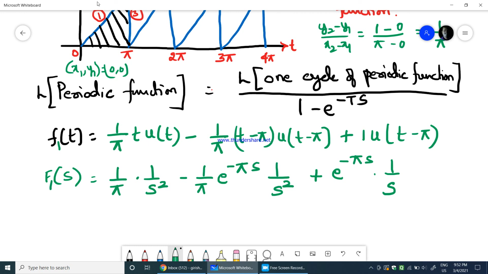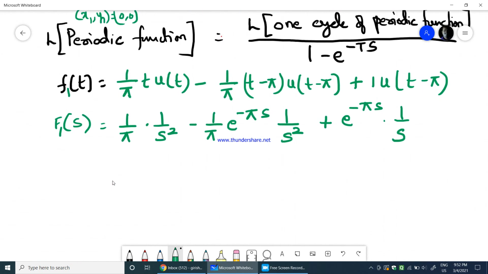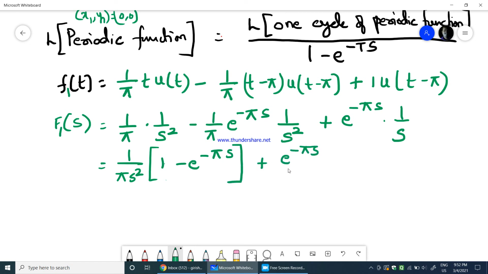So this is what we get. If I take 1 by pi common in the first two terms, I get 1 by s square minus e power minus pi s. I can also take s square common in these two. So therefore, I'll write this as 1 over pi s square into 1 minus e power minus pi s, plus e power minus pi s by s. So this is F1 of s.